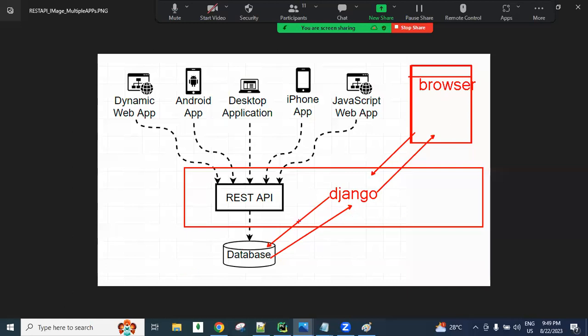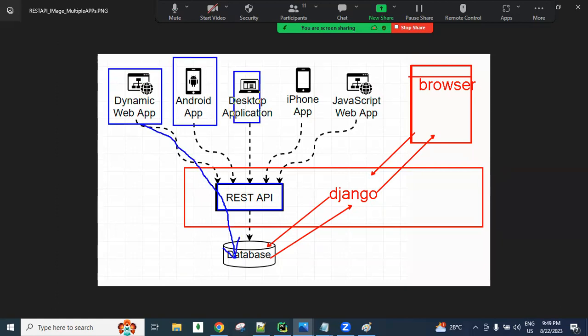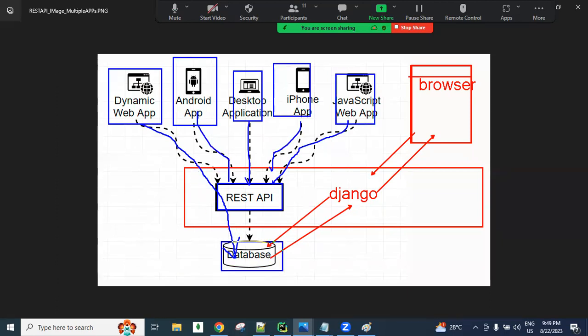So if we develop REST APIs for the existing Django project, then via the REST APIs, people from multiple applications can interact with our application related database. There are multiple applications, guys, and from all these applications, via the REST APIs, people interact with our application related database and perform some actions.